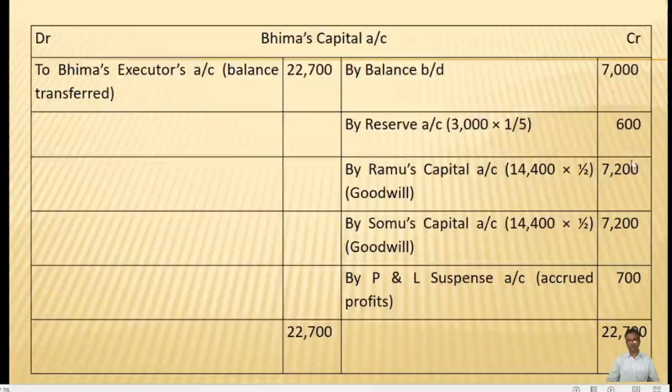All these amounts will be totaled up and the total comes to 22,700. The difference of 22,700 will be transferred to the executors of the deceased partner, thereby closing the capital account of the partner. The capital account is closed by transferring the balance in the capital account of the deceased partner to the deceased partner's executor, that is in this case Bima's executor, on the debit side 22,700.